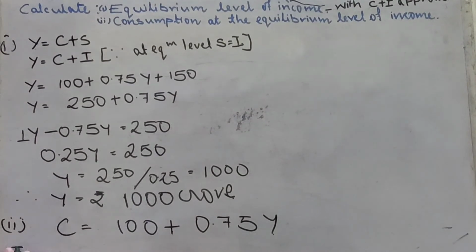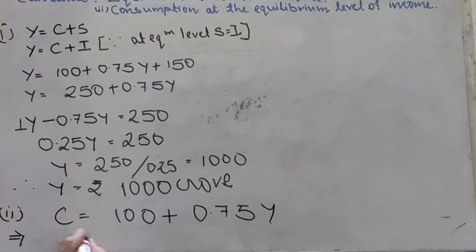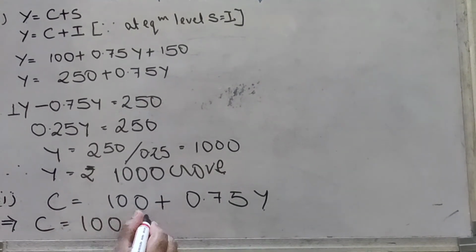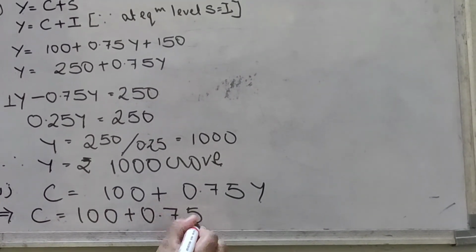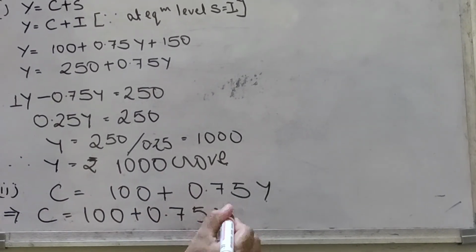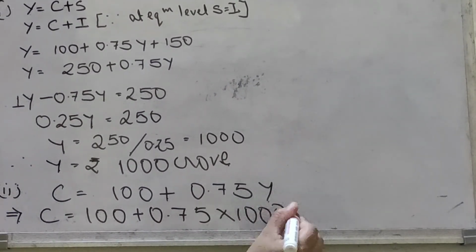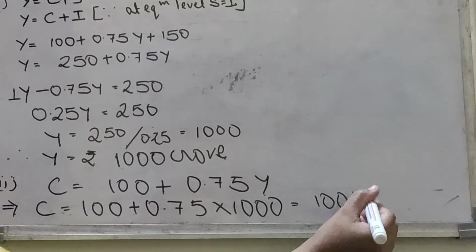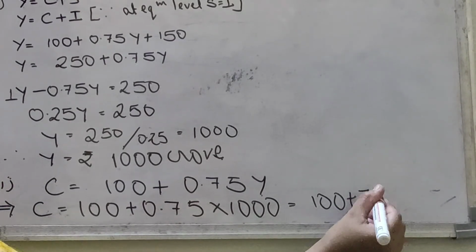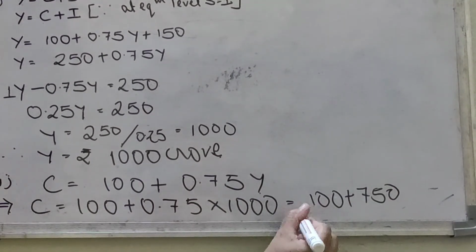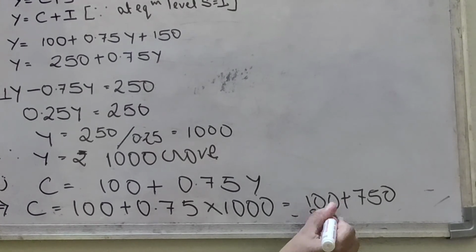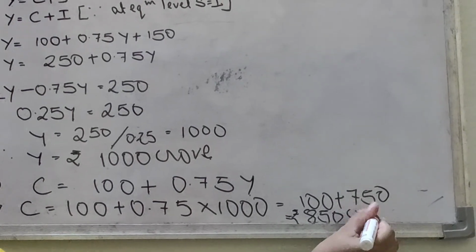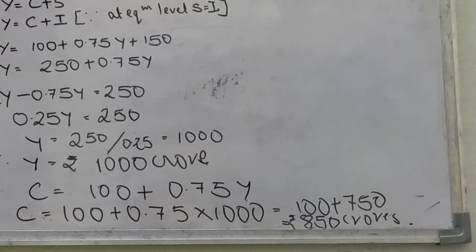Simply we will put the value of 1000 here. C is equal to 100 plus 0.75 multiplied by 1000, is equal to 100 plus 750 is equal to 850. That means rupees 850 crores is the consumption here.